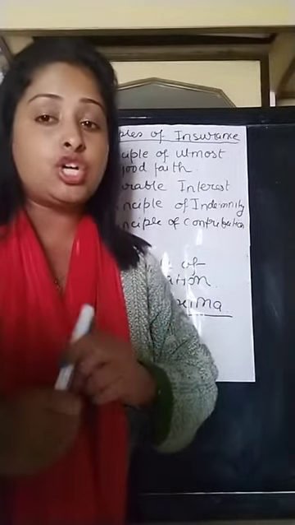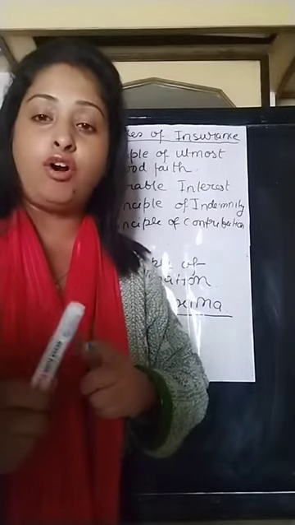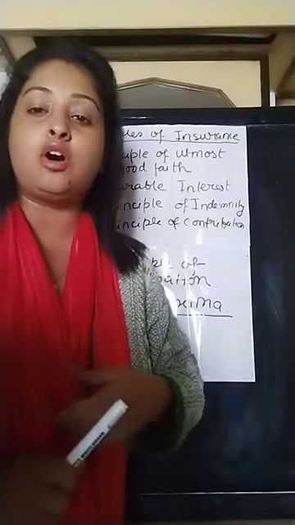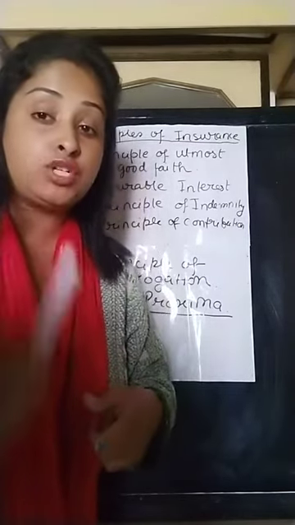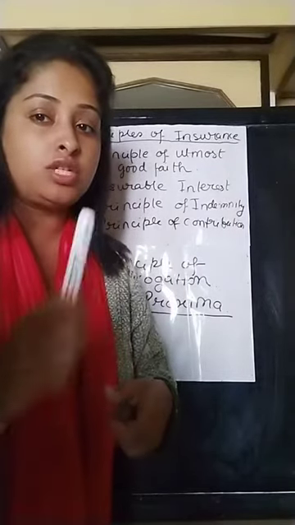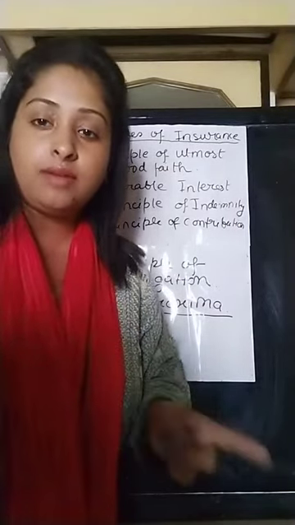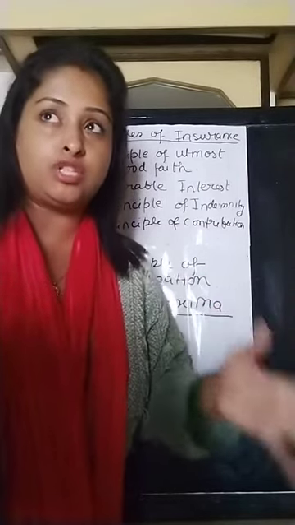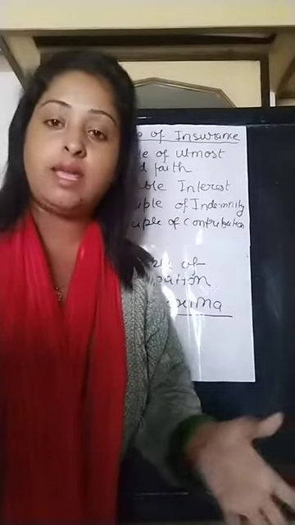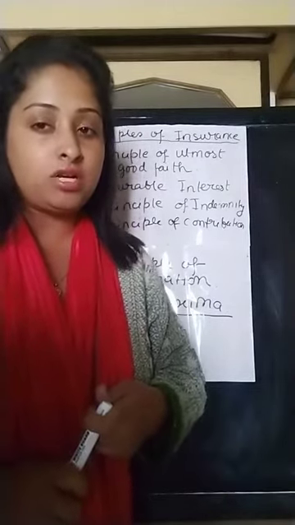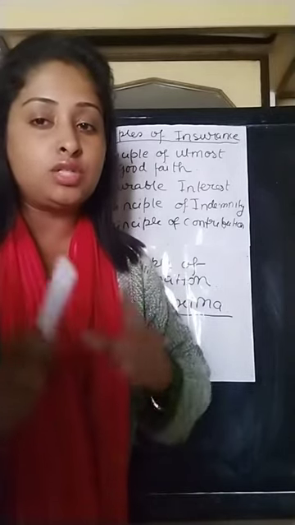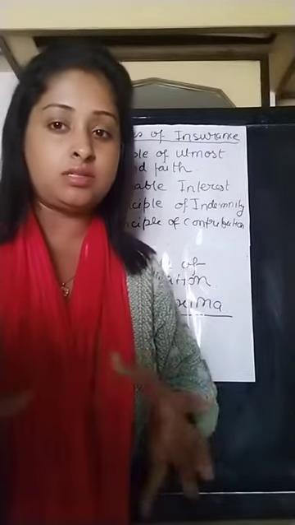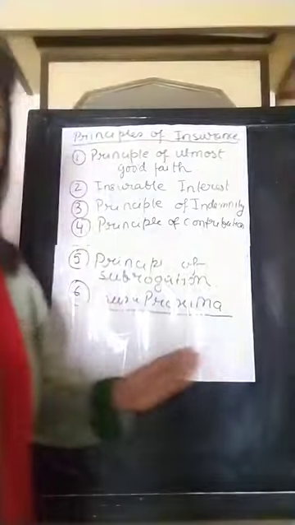So here the insured will be compensated for the major or the nearest cause of destruction. That is, he will be compensated for the loss due to the fire, and not the loss due to the theft. Because the nearest cause is the fire, the most major loss or the major damage occurred is due to the fire and not due to the theft. So he will be compensated for the loss he has suffered due to fire and not for the petty loss due to theft. This is the causa proxima.